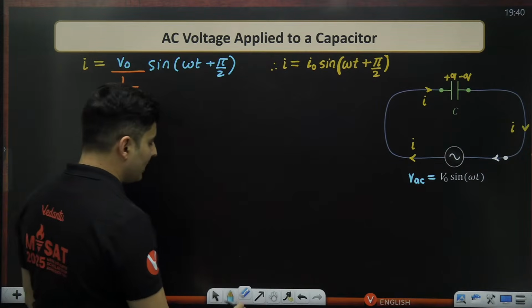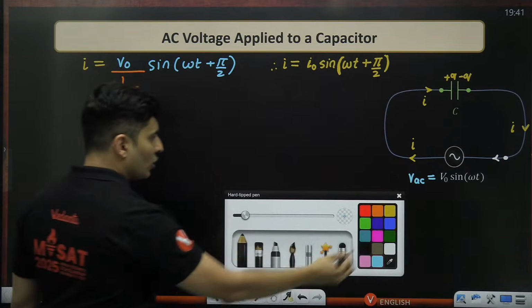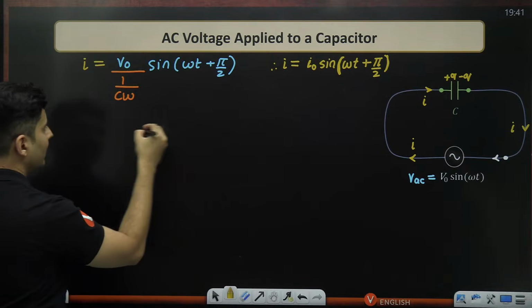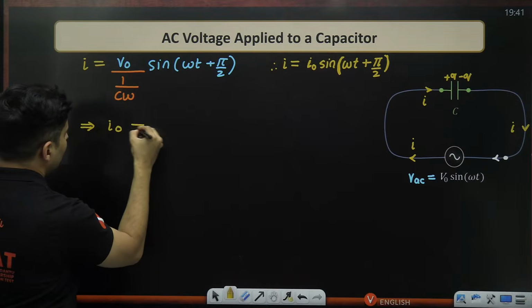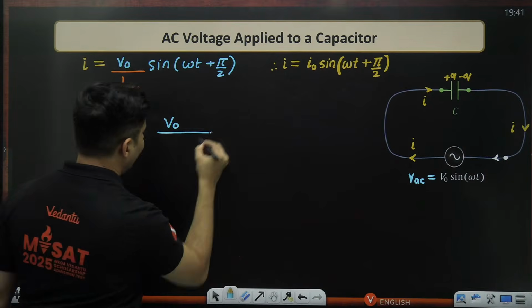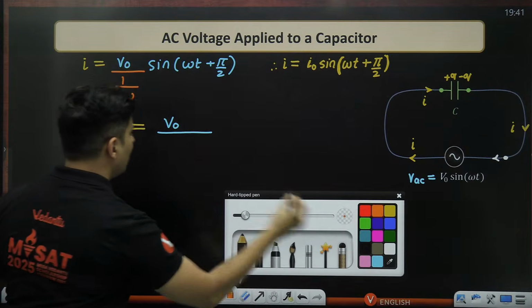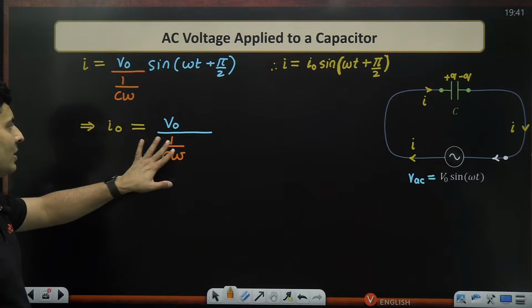Immediately you will notice that this is my maximum current, I naught. I naught is nothing but the maximum voltage divided by 1 by c omega.